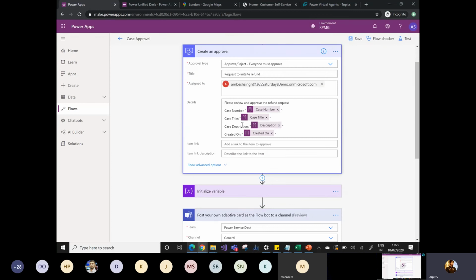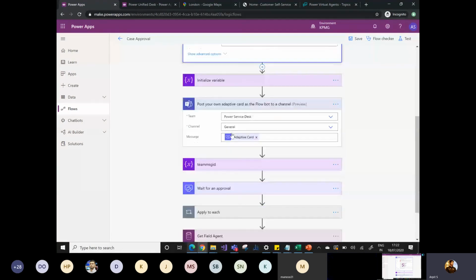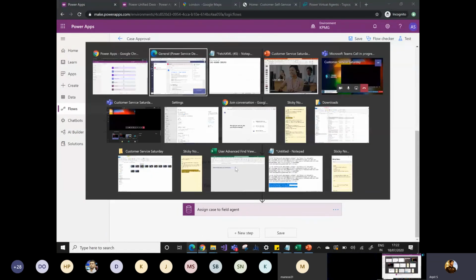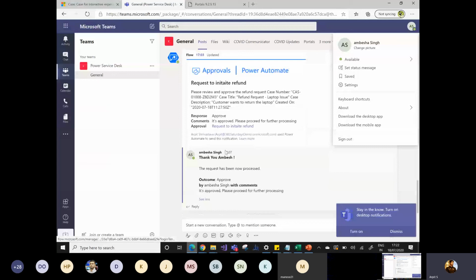connector, so it posts your message. Once it posts your message and the approvals are done, I want to provide a reply to Umbase. So I simply wait for the approval. It will wait until Umbase provides the approval or rejection comment.